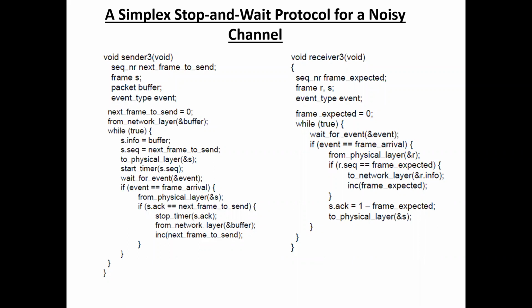Then the sender retransmits the data. If the acknowledgement is received within the time, then the sender sends the next data. So here the sender sends the data to the receiver, sets the timer and waits for some time. If the sender does not receive any acknowledgement from the receiver within the time, then the sender retransmits the data. Here the sender assumes that there is an error and retransmits the data by using the sequence number. If the acknowledgement is received within the time interval, then the sender sends the next data.